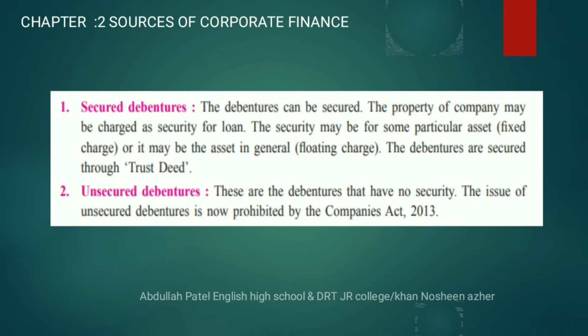Second, unsecured debenture. These are debentures that have no security. It is just the opposite of the secured debenture. That means the company does not provide any security as a charge on its assets. The issue of unsecured debentures is now prohibited by the Companies Act 2013. According to the 2013 Act, companies are restricted from issuing unsecured debentures to the general public.